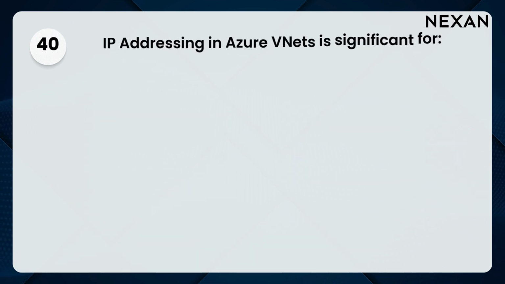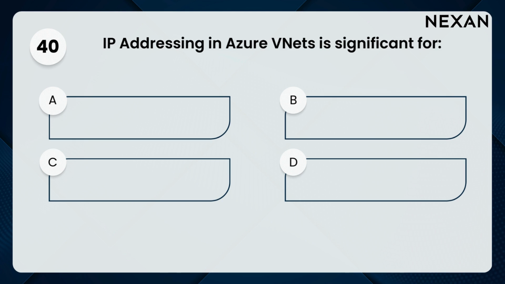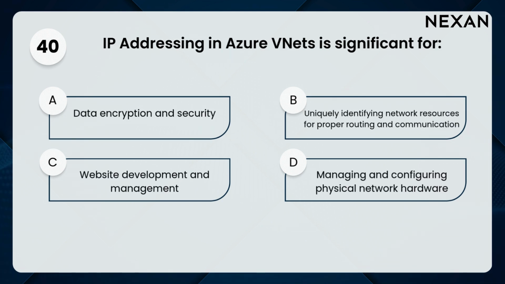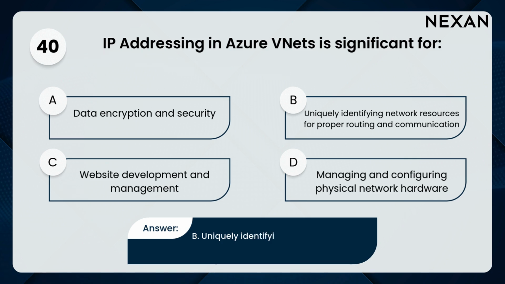40. IP addressing in Azure VNets is significant for: A. Data encryption and security, B. Uniquely identifying network resources for proper routing and communication, C. Website development and management, D. Managing and configuring physical network hardware. Answer: B. Uniquely identifying network resources for proper routing and communication.